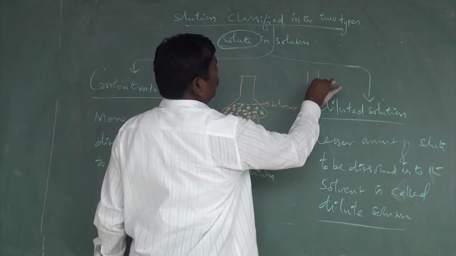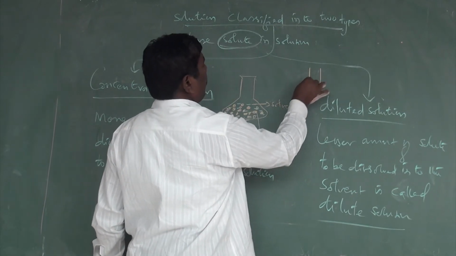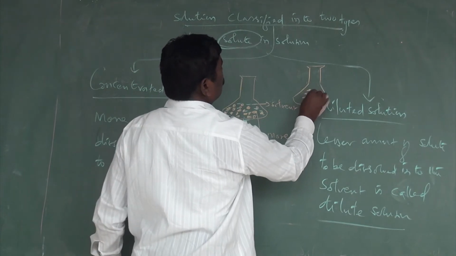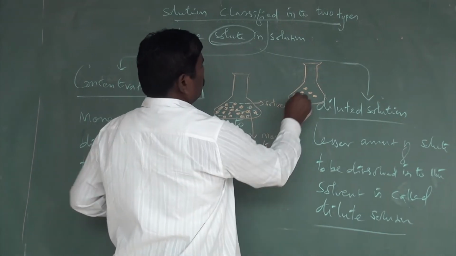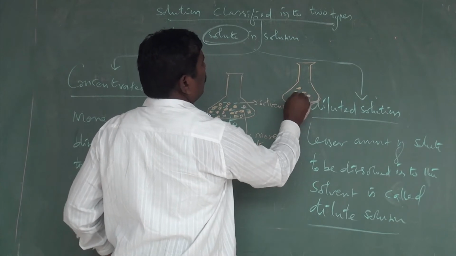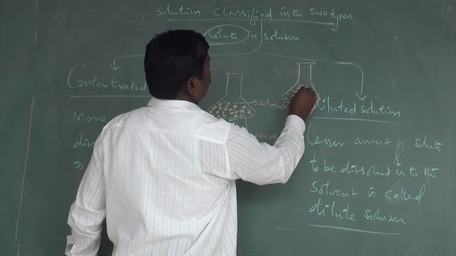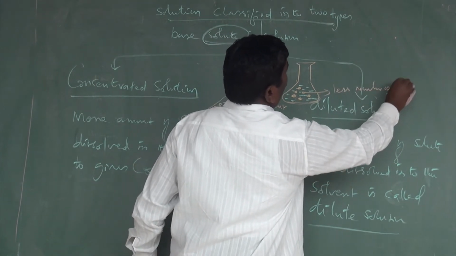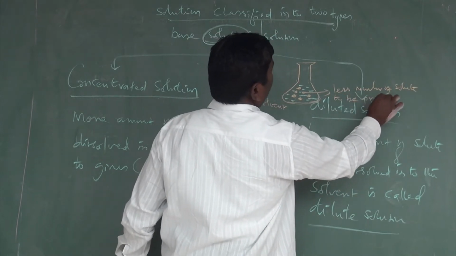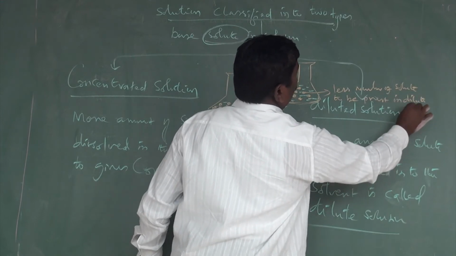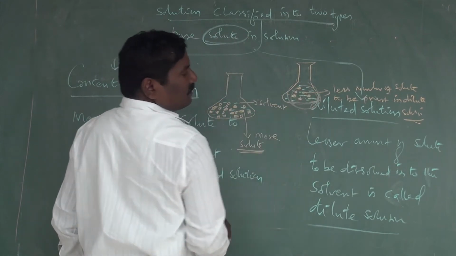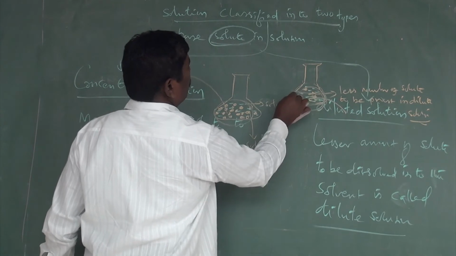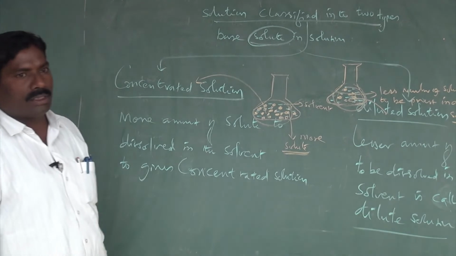Now I am giving the next picture. See here the solute: it is a very minimum number of solute, very few solute particles present in a dilute solution. So this is based on the number of solute particles. One is called a concentrated solution, another is called a dilute solution.